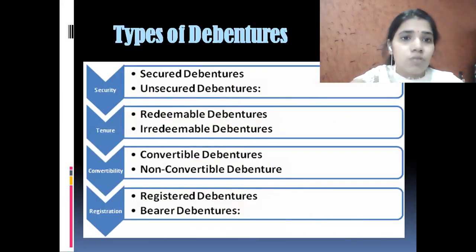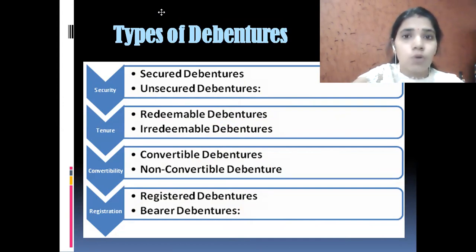Now we will discuss what are types of debentures. Some debentures are secured, some debentures are unsecured. Some are redeemable, some are irredeemable. Some are convertible, some are inconvertible. And some are registered debentures and some are bearer debentures. We will discuss all these debentures one by one.